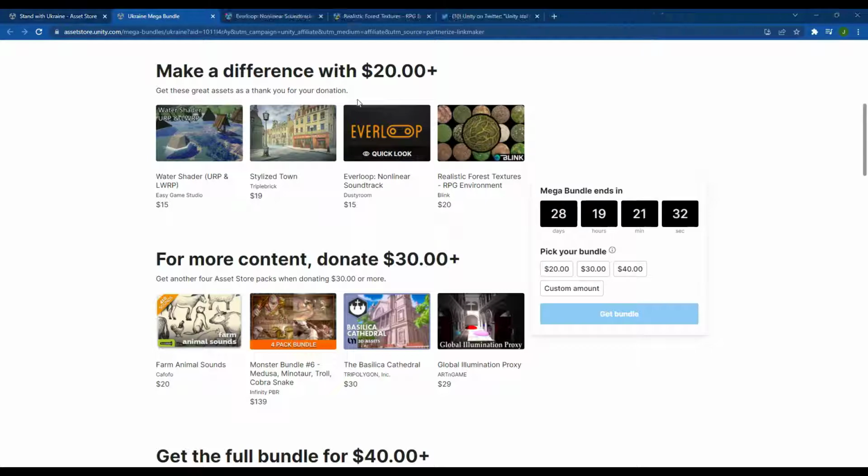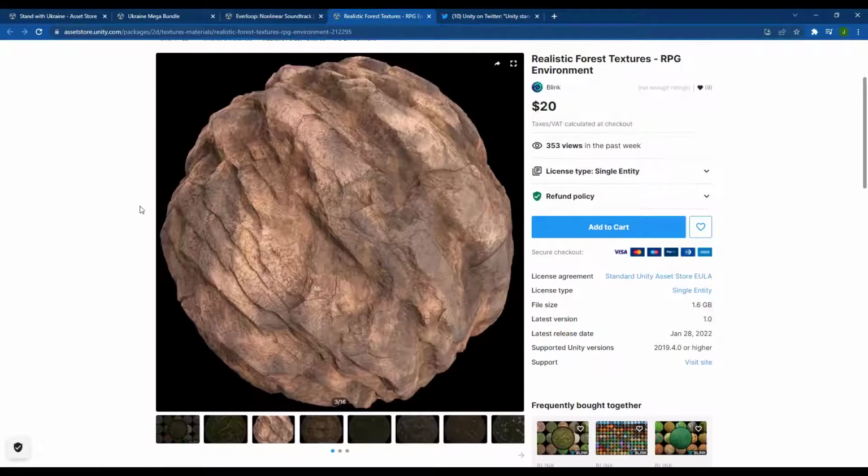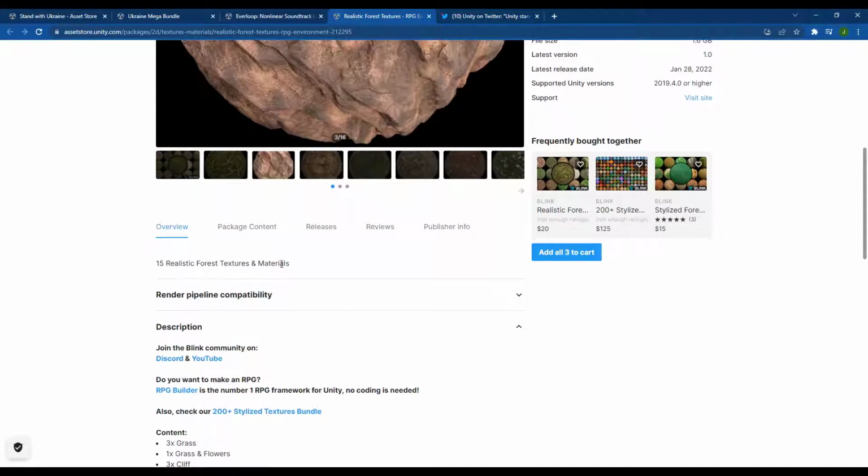What Everloop is going to do is basically provide a system for creating loopable soundtracks for your game. Those are basically going to loop in the background continuously. The realistic forest textures pack is exactly what it sounds like. There's 15 realistic forest textures and materials in that pack.